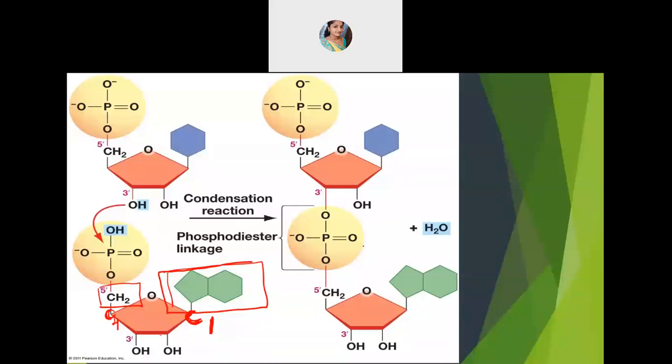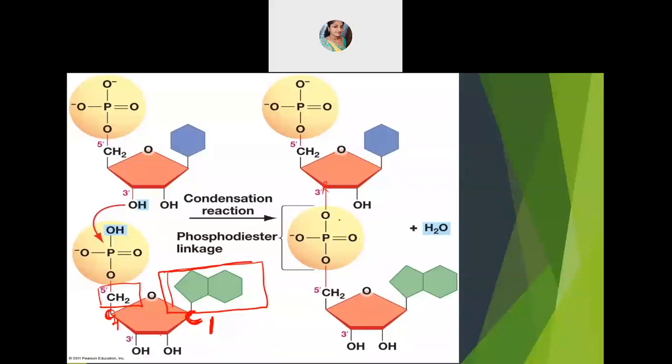Phosphodiester, ester is having C double bond OR. No, you can see here phosphorus is giving you that P double bond O, and then R will be this group like that. So like that, the similar groups are formed. It is called as phosphodiester linkage. So one nucleotide is held to another nucleotide by this phosphodiester linkage.